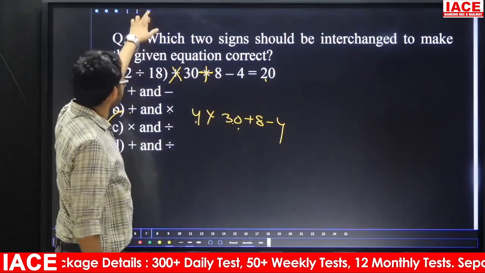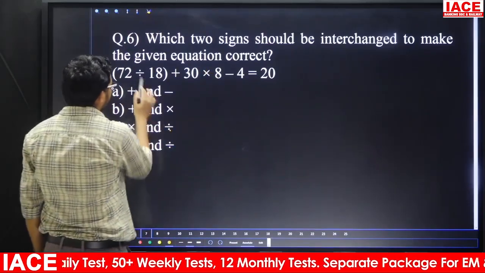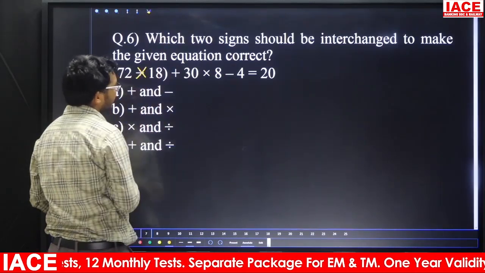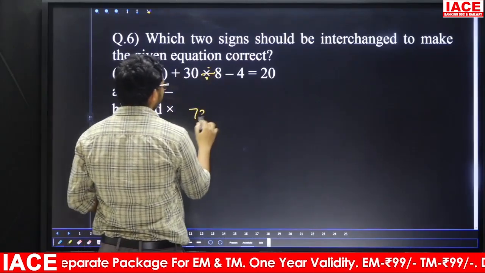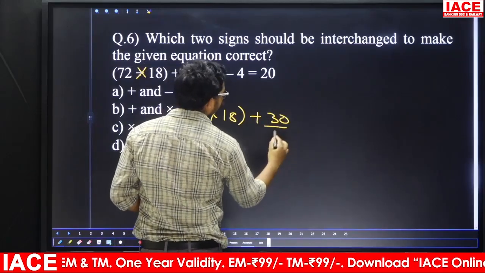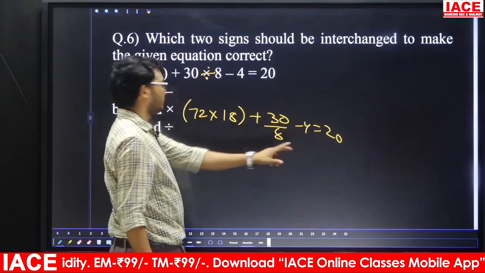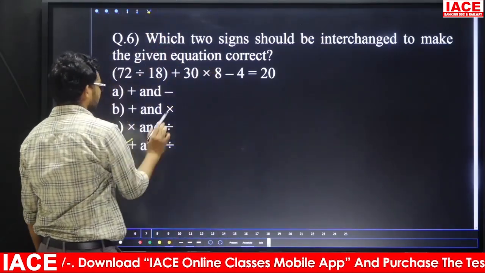Take the third option here. The third option is what? Into and divide by. If into is there, means what? Replace with divide by. If divide by is there, means what? Replace with into. Here, divide by. So 72 into 18. Next, plus 30 by 8 minus 4 equal to 20. There is no chance to get the value 20, and why? Because with this multiplication it will become a big number. So the remaining option D is the answer.